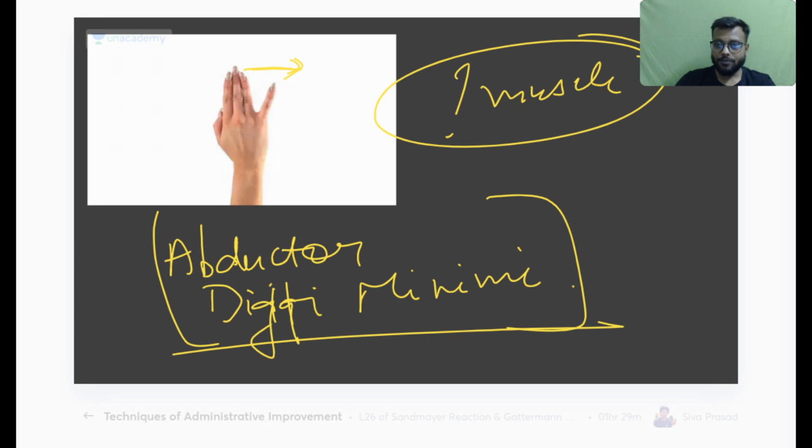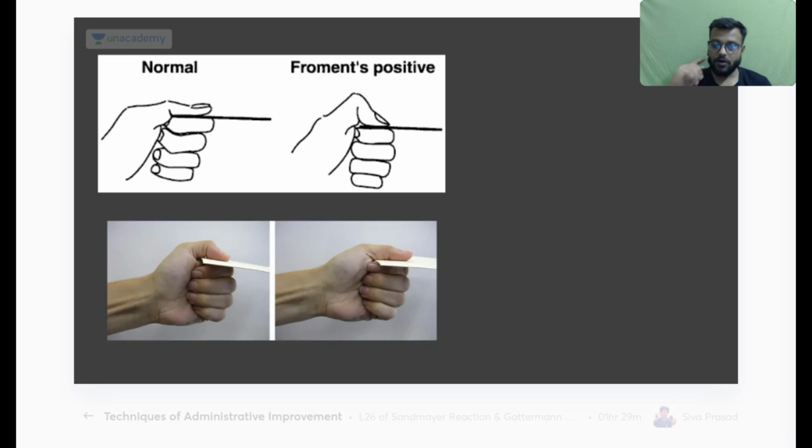The pad is your palmar interossei for the adduction. Here there is space between only the ring and the little fingers, meaning you are only watching the movement of the little finger, whereas in the pad you will check the movement of all the fingers and there will be this card test here. Okay, so remember this is not for the palmar interossei, it is for the abductor digiti minimi.